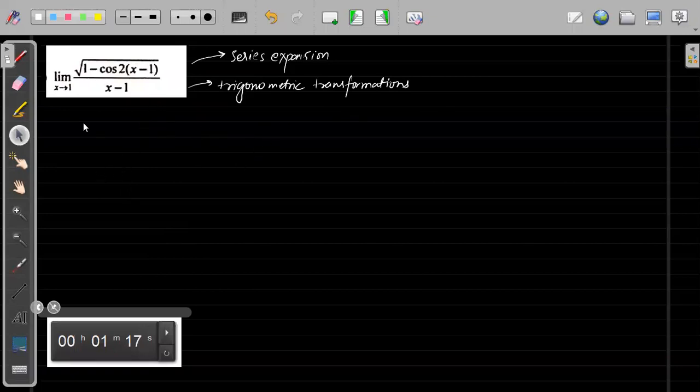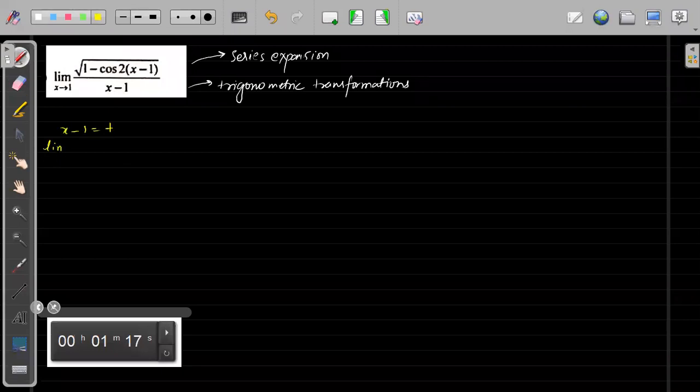First, as x tending to 1, what I can take, x minus 1 equals t.